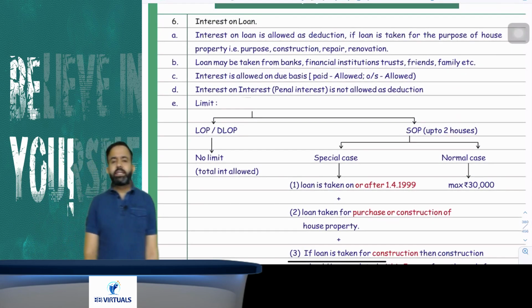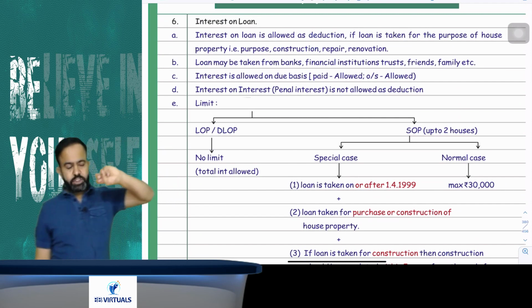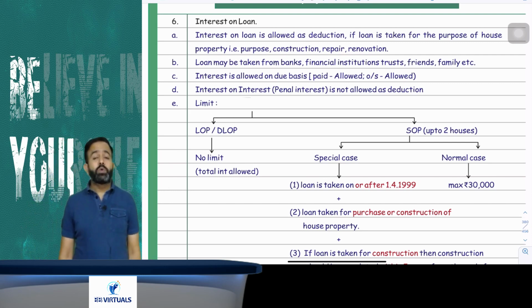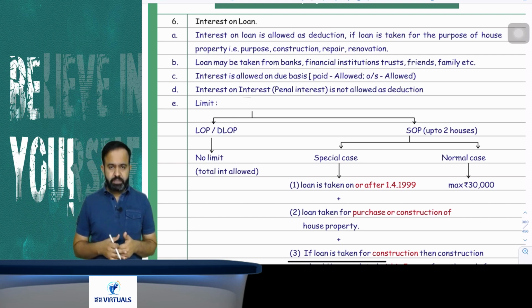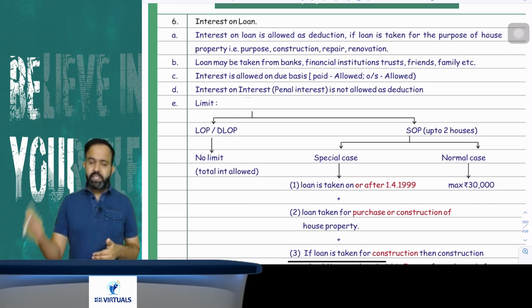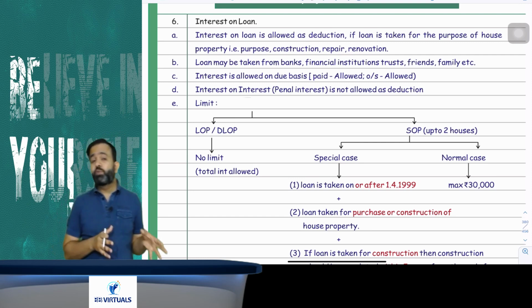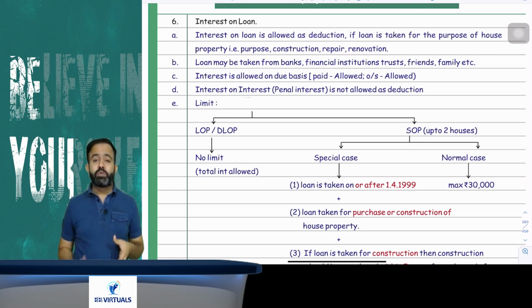Now, next part is related to interest on loan. What I'm saying is that from NAV, you can get the two deductions. One is the standard deduction 30% of NAV. Second is the interest on loan. But guys, always remember that interest on loan is allowed only if loan was taken for the purpose of house property. Means either loan taken for the purchase or construction or repair or renovation of house property. So if loan was taken for the purpose of house property, means purchase, construction, repair or renovation of house property, in that case interest is allowed.